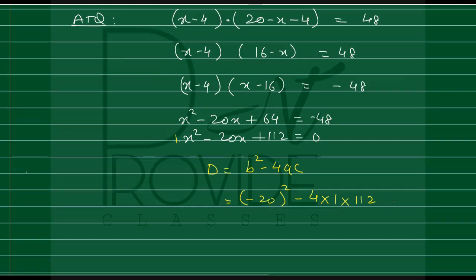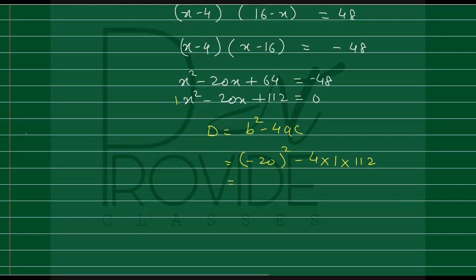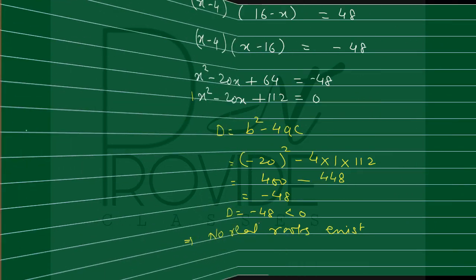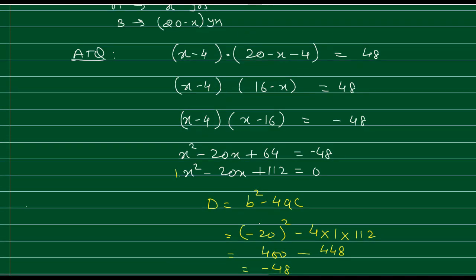Minus 20 the whole square is 400, and 4 into 112 would be 448. This becomes minus 48, that is D is coming minus 48, that is less than 0. We have studied that whenever D is less than 0, no real roots exist. So that means there will be no real number for it. This situation is not possible.